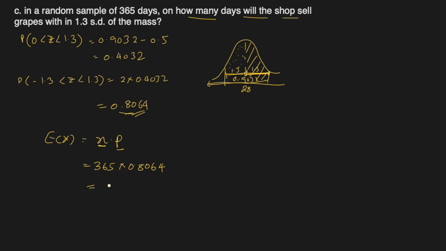That comes out to be 294.33 days, so we'll ignore the .33. So 294 days are expected to sell grapes within 1.3 standard deviations of the mass.